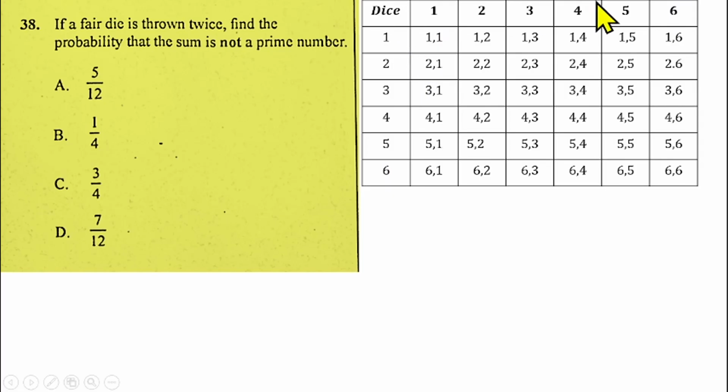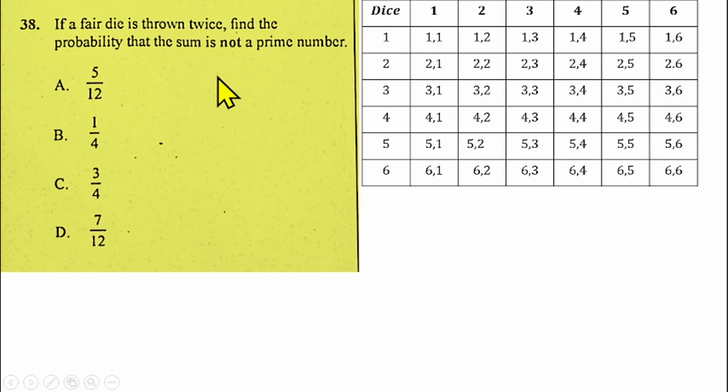So if they are thrown together, you see that the first die can show 1, the second one will show 1, or the first one will show 1, the second one will show 2, first one 1, second one 3, first one 1, second one 4, and so on. Or the first one will show 2, second one will show 1, and so on. So from here to here is the sample space for throwing 2 dice, and the total outcome there will be 36.